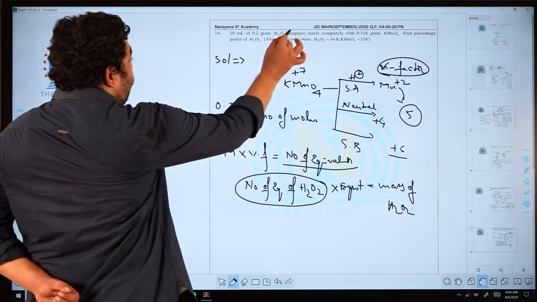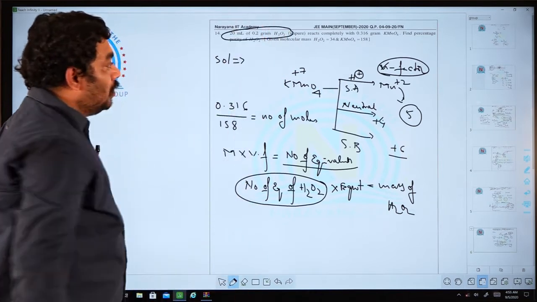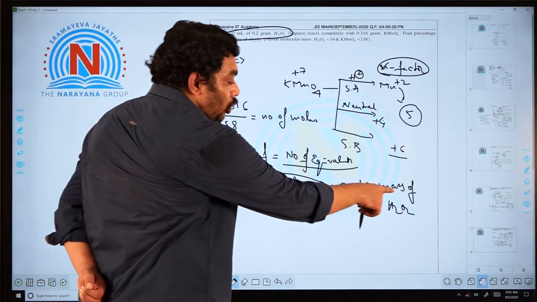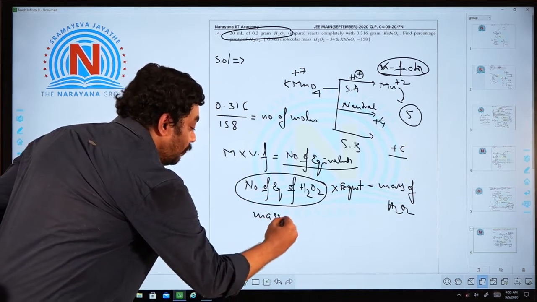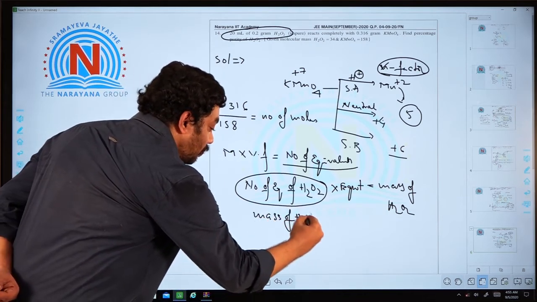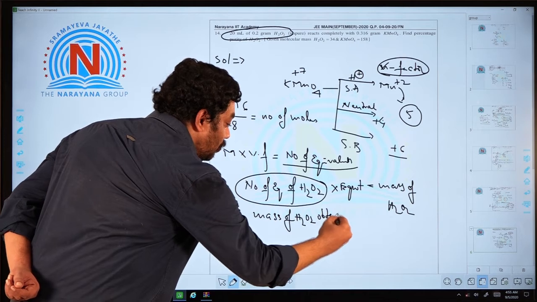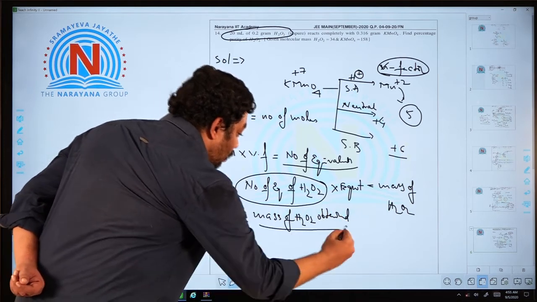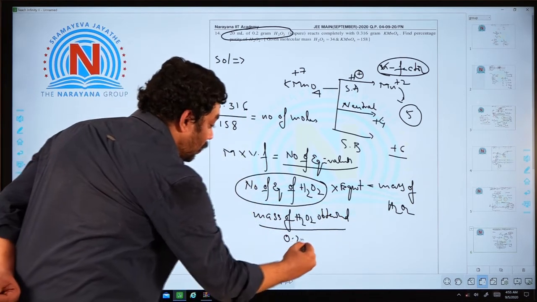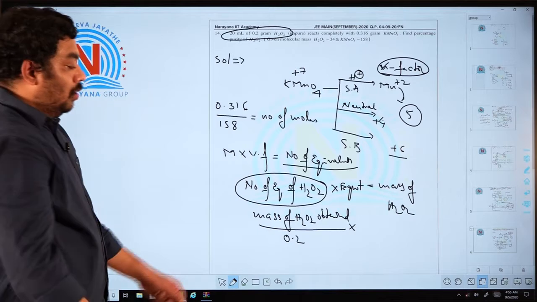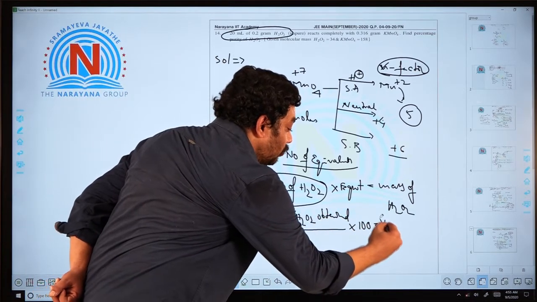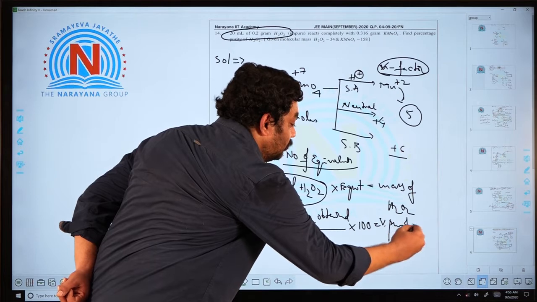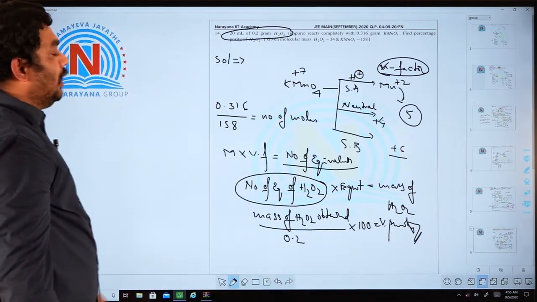Already he has given some amount there, then automatically mass of H2O2 obtained, divided by how much I have taken, into 100, I will get percentage purity.